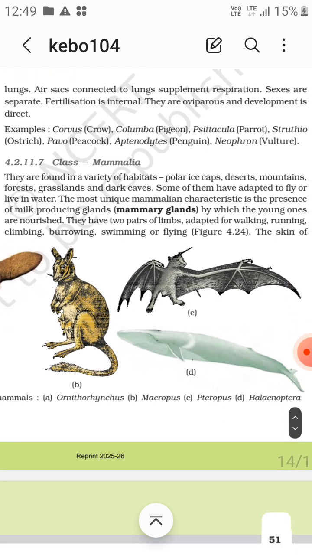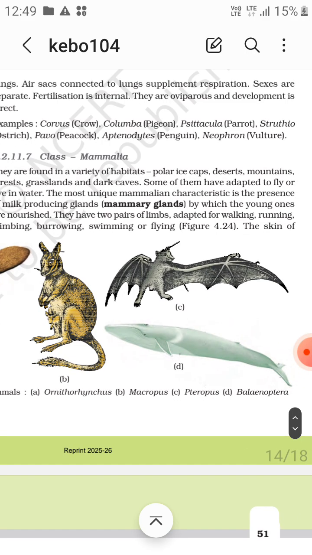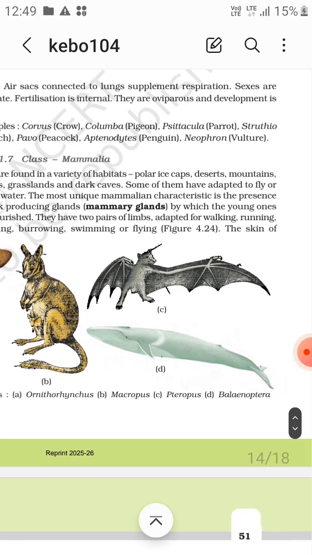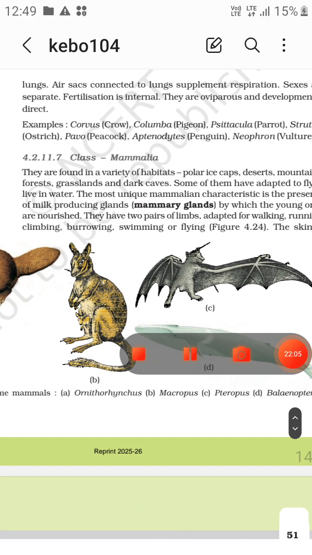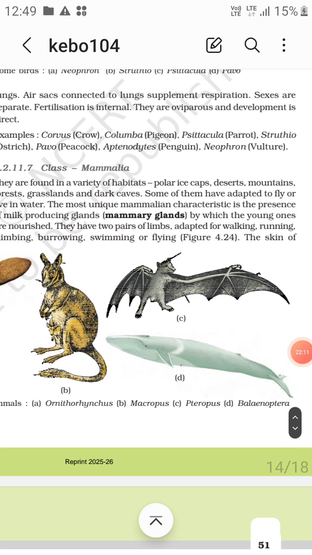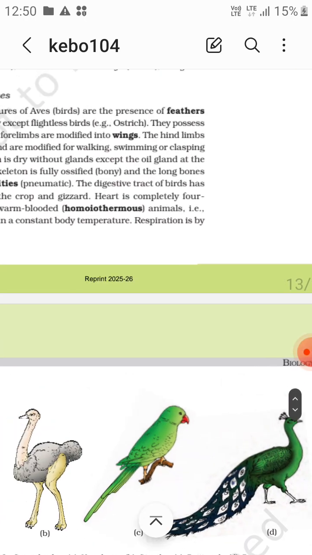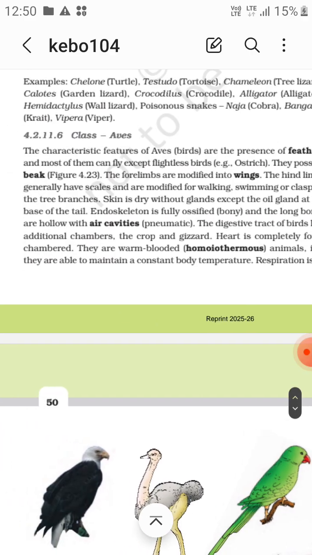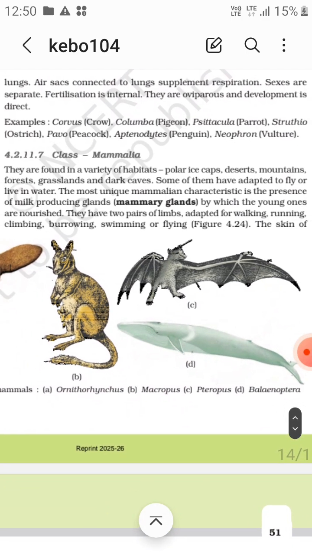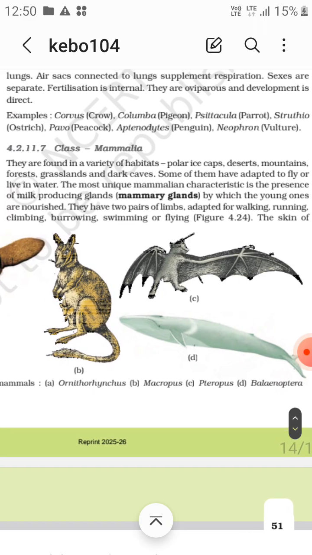And the last class is the Mammalia. They are found in a variety of habitats. Some of them have adapted to fly or live in water. The most unique mammalian characteristic is the presence of milk producing glands, that is mammary glands, by which the young ones are nourished, right? And in case of birds, the most unique feature is the presence of feathers and that they can fly.